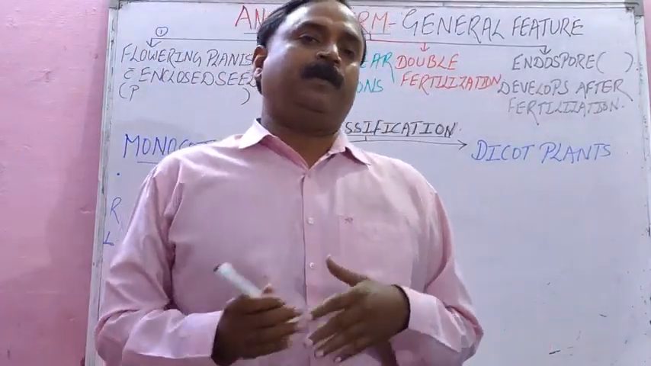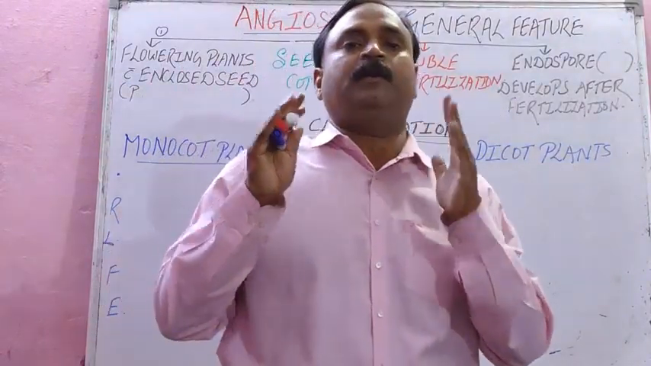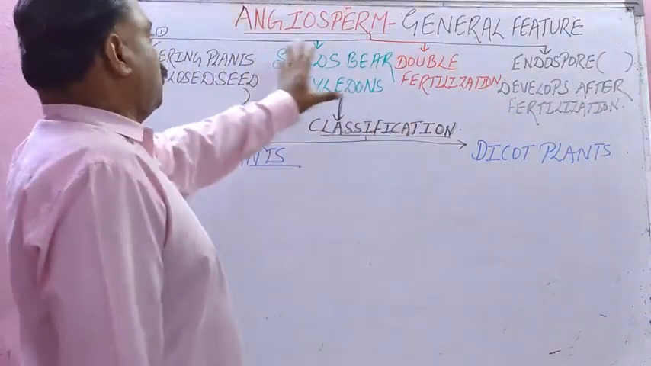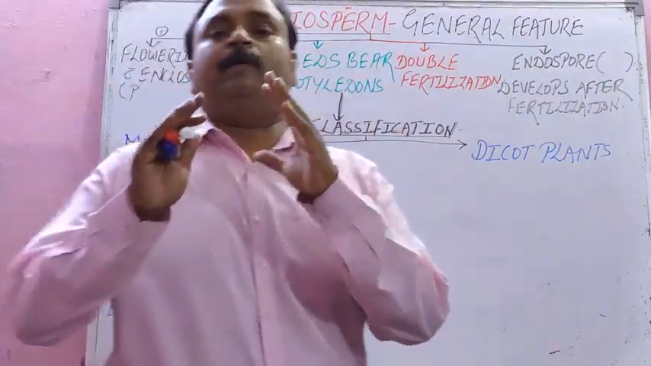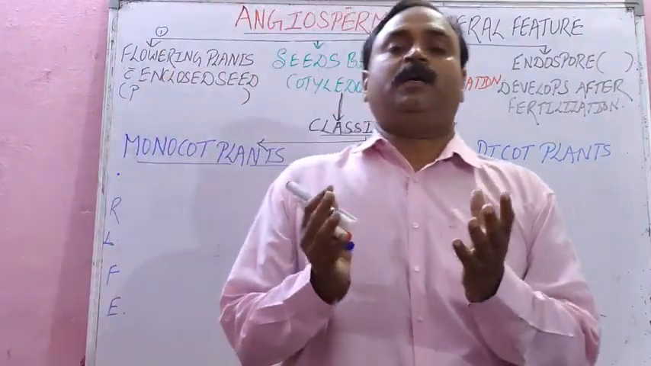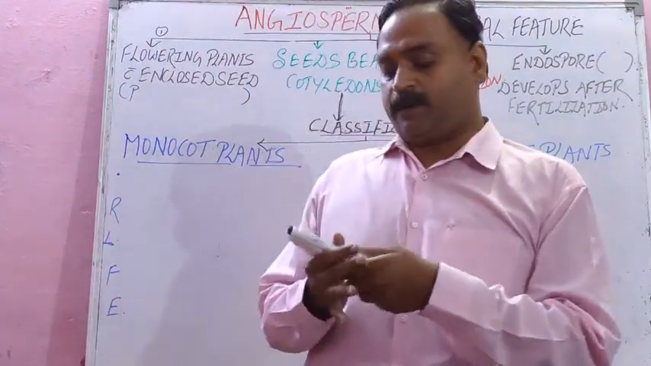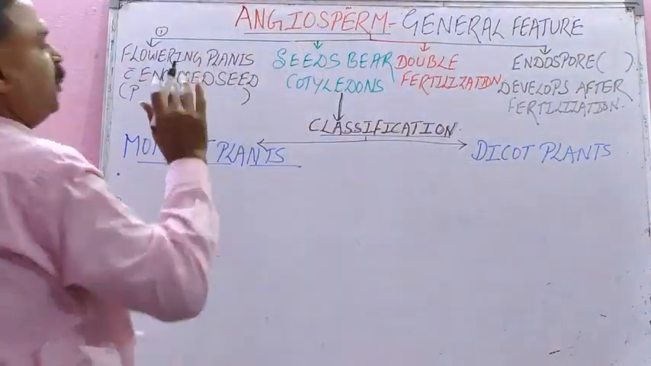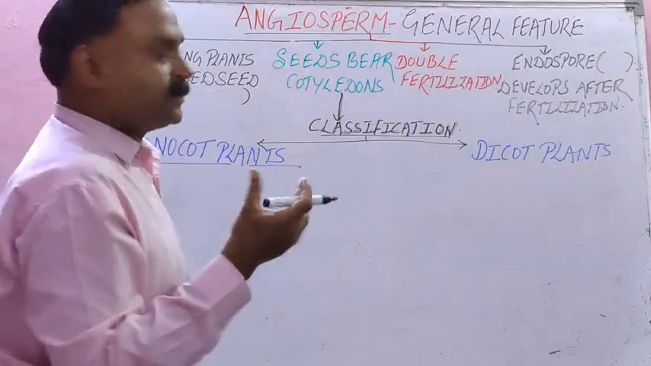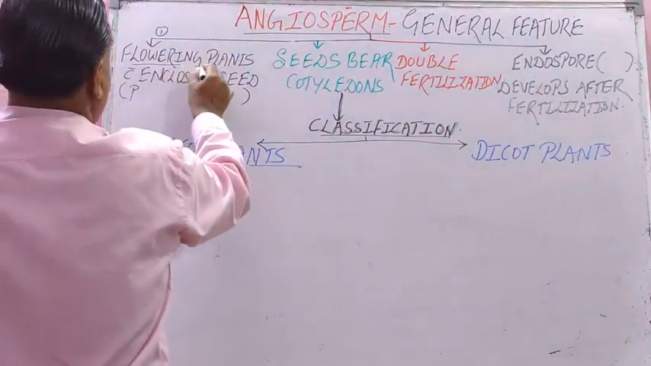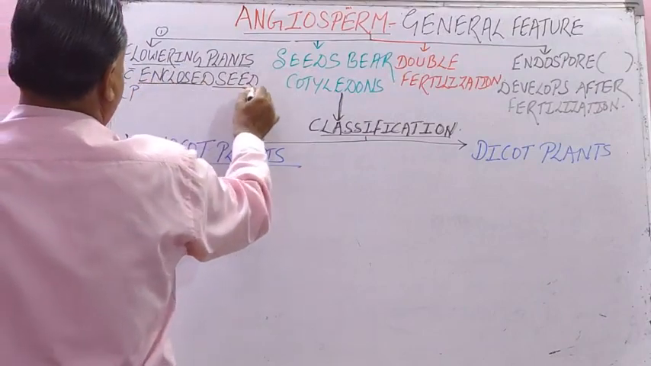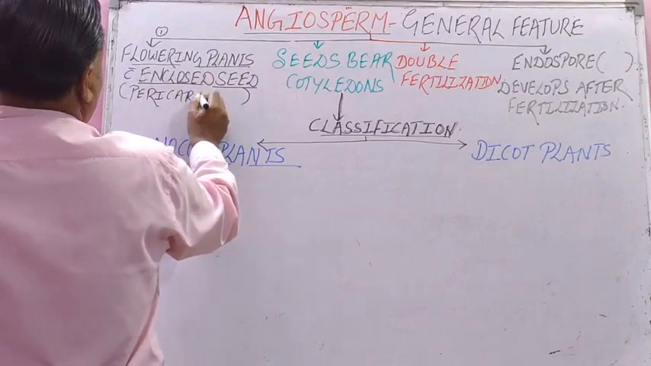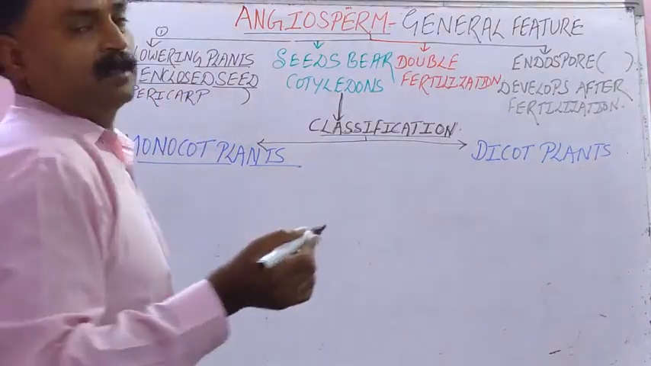Angiosperm, student, we are starting with the last part of plant kingdom, angiosperm. Angiosperm general features: angios means enclosed, sperma means seed. Seeds are enclosed in the ovary wall, that is pericarp. So the first feature is just opposite of gymnosperm. Gymnosperm was non-flowering plant with naked seeds, and angiosperm are flowering plants with enclosed seeds. They are enclosed in pericarp, or we can say fruit wall, ovary wall, isn't it?